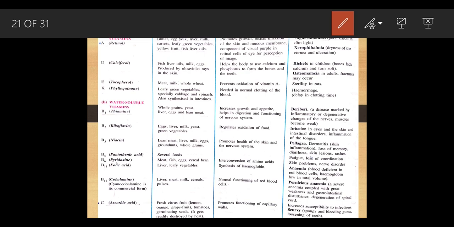Okay, what does hemorrhage problem mean? It takes a lot of time in clotting. Suppose this is a skin, and suppose there is blood which is getting out of the body. Okay, so it keeps on moving continuously, so it takes a lot of time for a fibrin clot to get attached to that part.